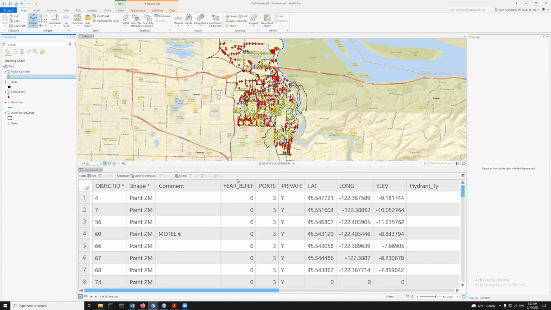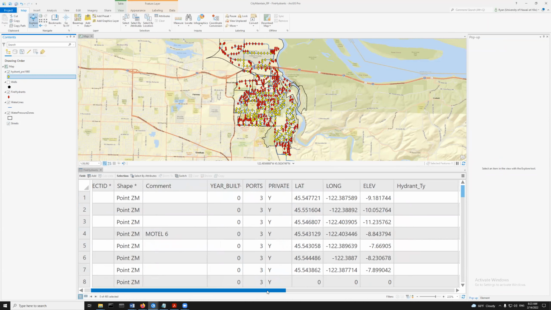And then these are all the fire hydrants, right? So now I've got another layer of just the ones I care about that I can manipulate and do some additional work on. All right, so that's an example of selection by attribute. Hopefully that makes sense to you all. And you could work with these yourself.